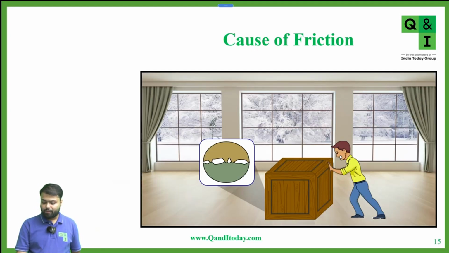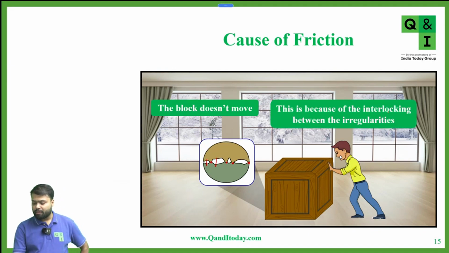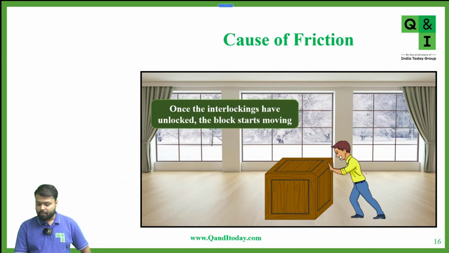So as you can see, there are some irregularities between the two surfaces, and there is some interlocking. So the block does not move. This is because of the interlocking between the irregularities. Now, once the interlockings have unlocked, the blocks start moving. At this time, the force of friction is acting as kinetic, not static, because the block is moving.